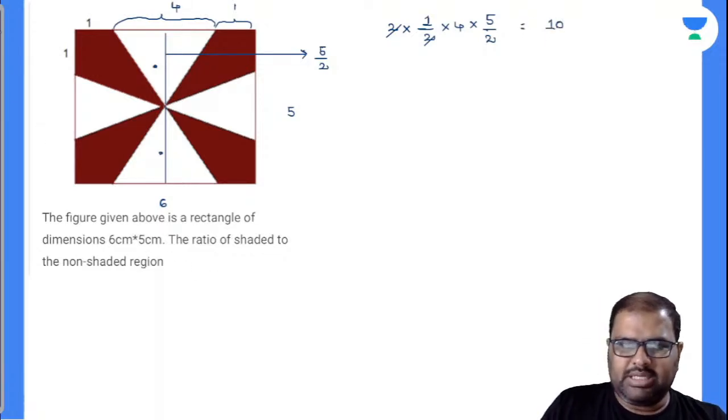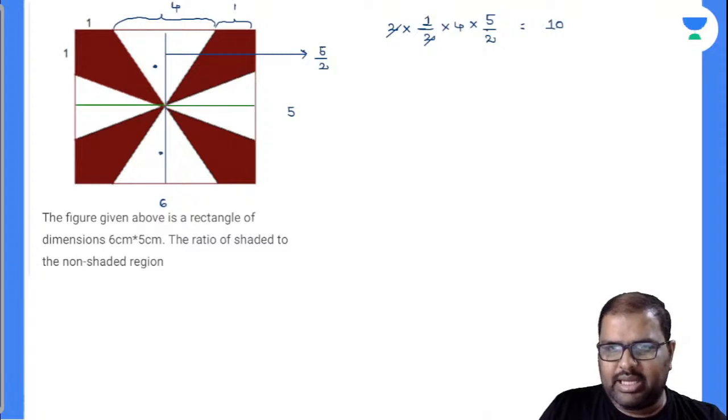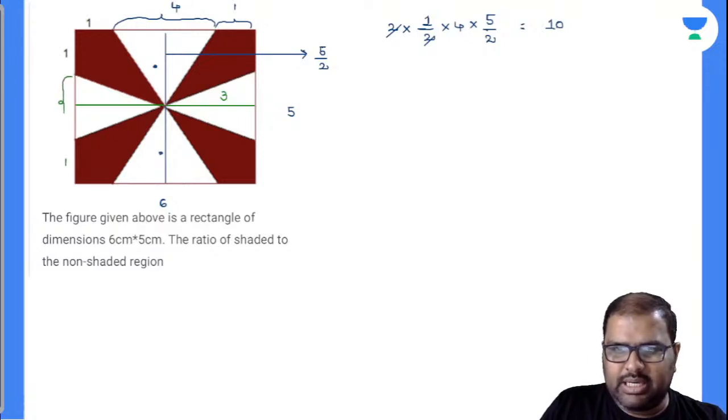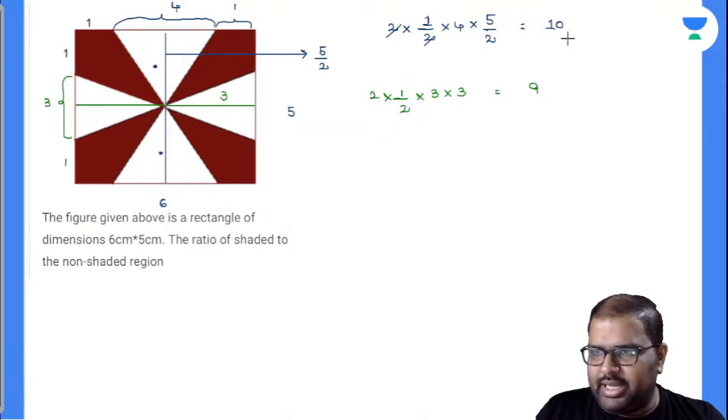Okay, fine. Now let's find out the areas of this. Closely observe. This will be the height of this triangle, and this will be the height of this triangle. Exactly midpoint. This will be 3, and this is 1 and this is 1. Now how much will this value be here? 3. So I will find out the area of this triangle. Half into your base value is 3 and your height value is 3, and we have two such triangles like this. Is this nothing but 9? Now, am I right or wrong? So add all this unshaded area. Unshaded area is nothing but equal to 19.